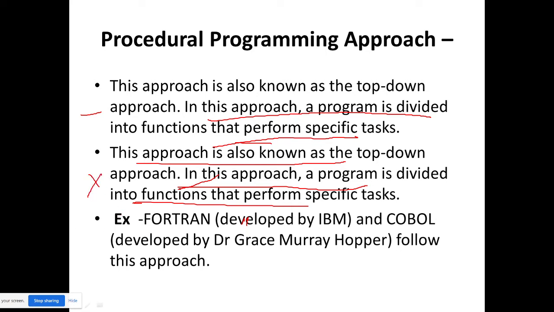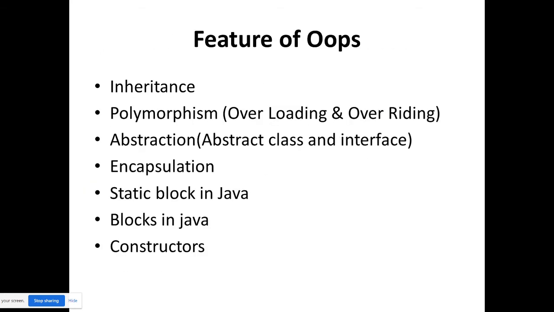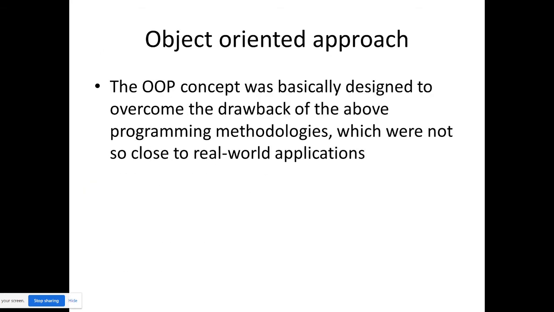IBM COBOL and Fortran, even I don't know how people worked in these languages. Then came the object oriented approach. If I talk in terms of Java, my definition will be incorrect, but in terms of C++ and other programming languages, it will be correct.